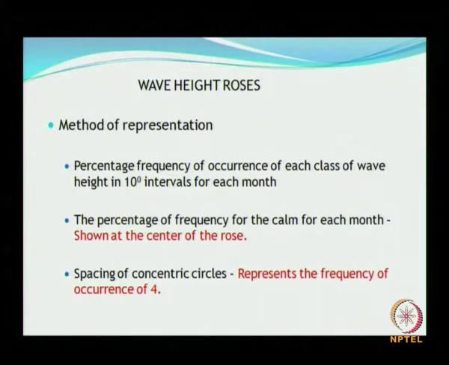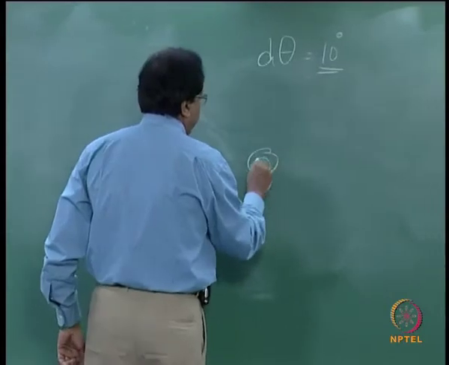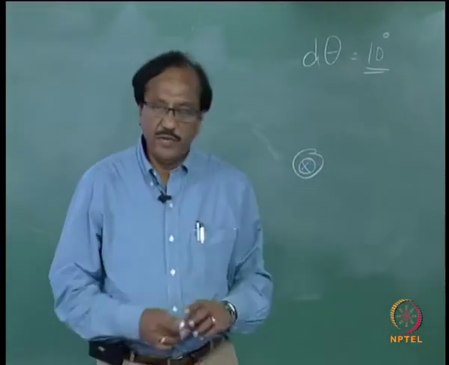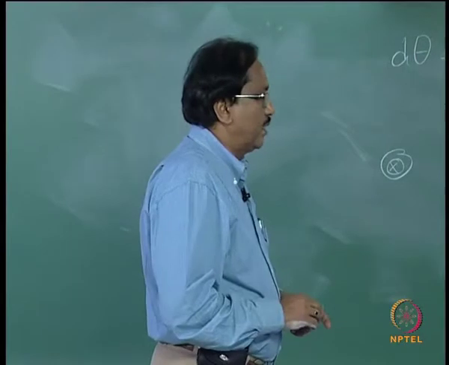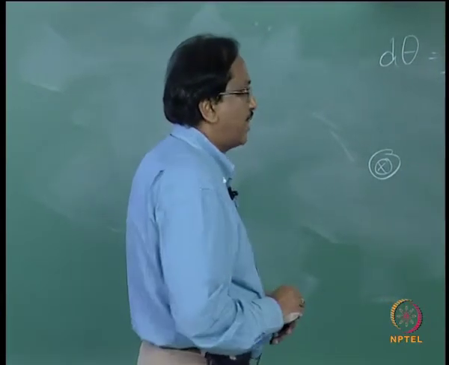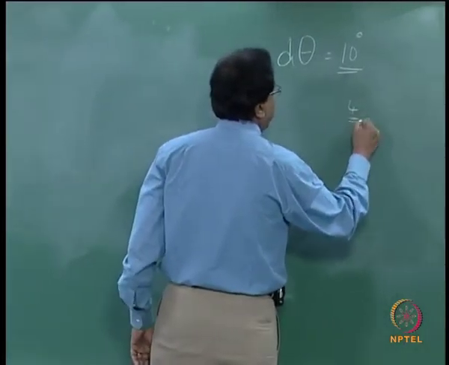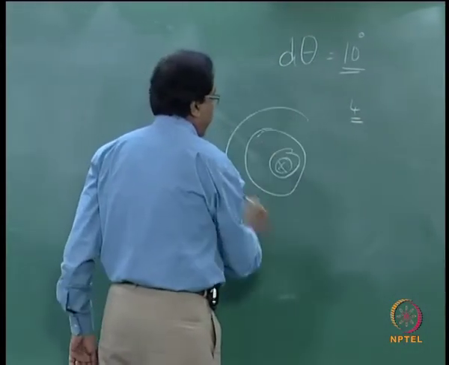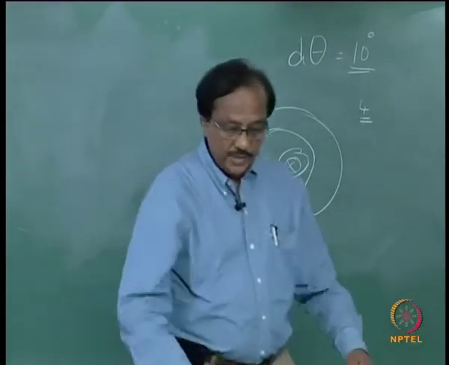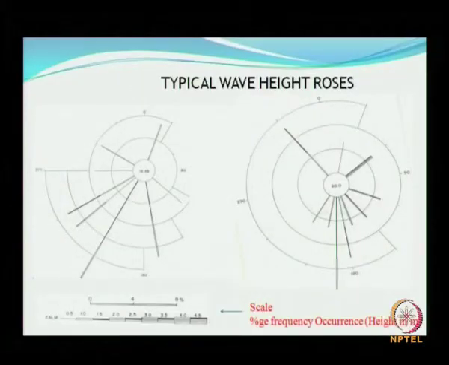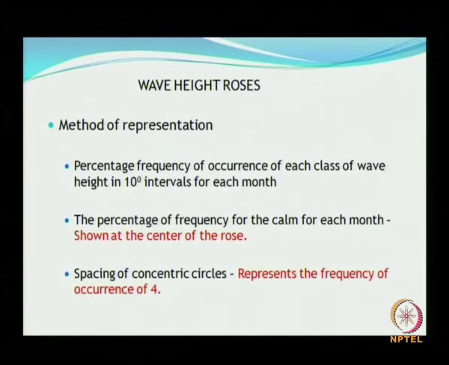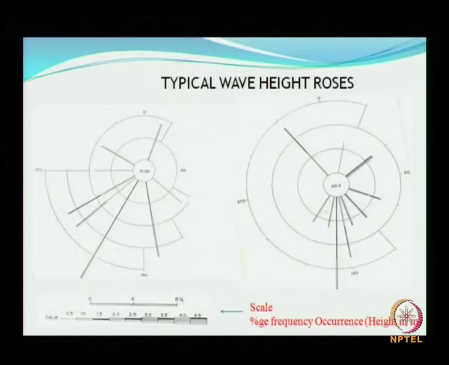So the percentage frequency of calm is given in the center. I will come very quickly, we will be seeing the Rose diagrams. The spacing of concentric circles represents the frequency of occurrence. So you will have concentric circles, and you see here the concentric circles represent the frequency of occurrence as 4.